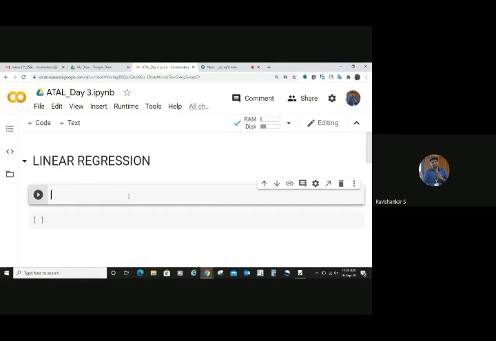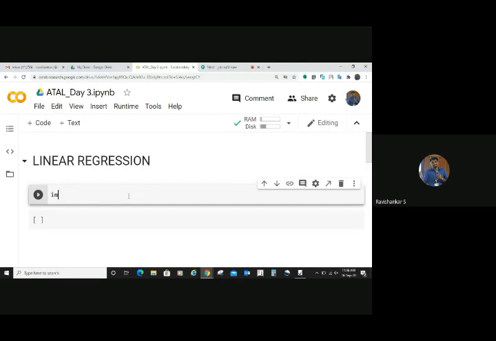Now, we are going to implement linear regression for a sample data here. Before going to the data set, I will take the first half an hour to explain with the artificially created data. The next half an hour, I will explain how we can apply the same thing to a data set which is already there in scikit-learn. We are going to learn a package called scikit-learn. And the last half an hour we will be talking about logistic regression. This is how I have planned the session. So now it's 11:36, so let me move forward.